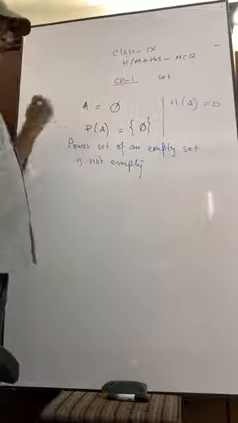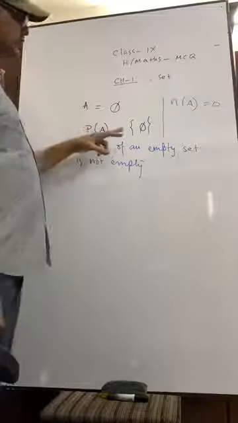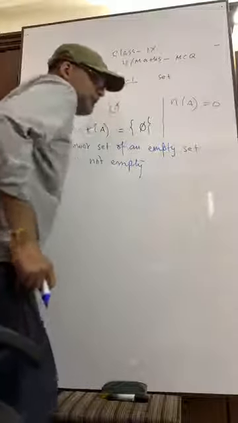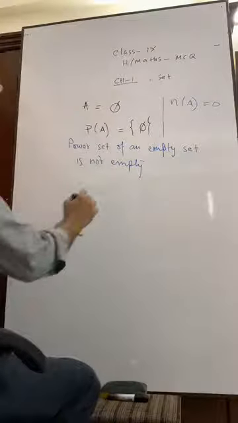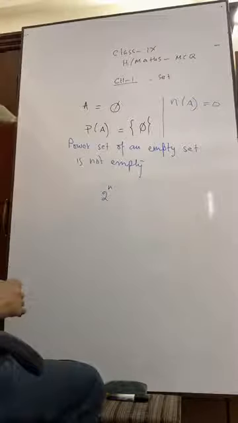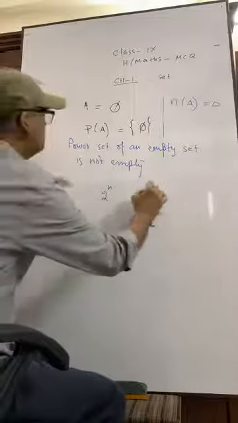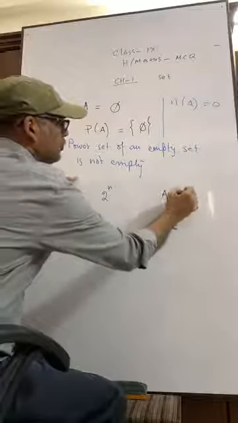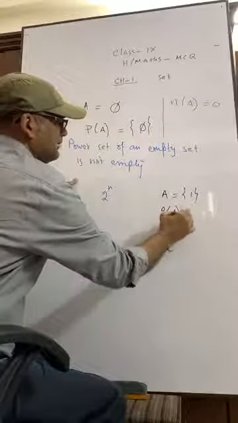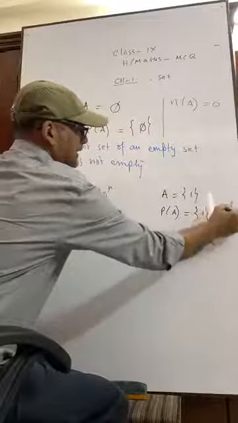But for the power set, it will be in the second bracket. Do you know the formula to determine the number of power sets? That is 2 to the power n. You see, when A equals {1}, then P of A is equal to {{1}, empty set}, like this, right?